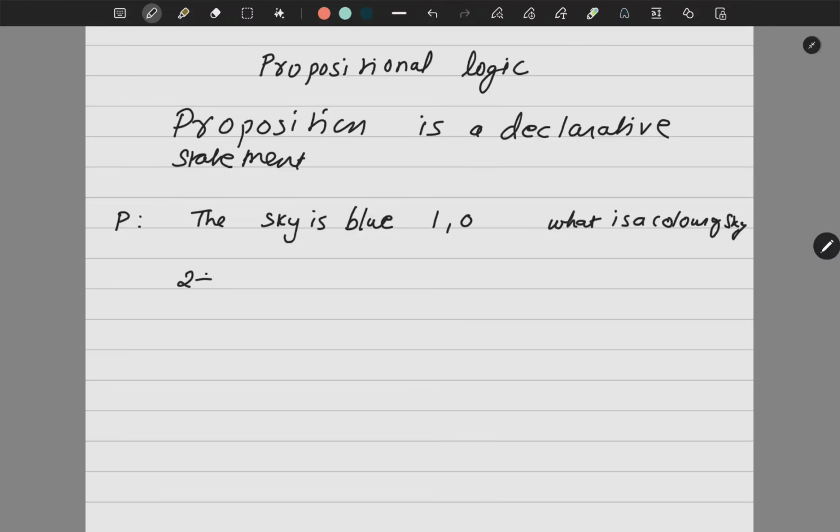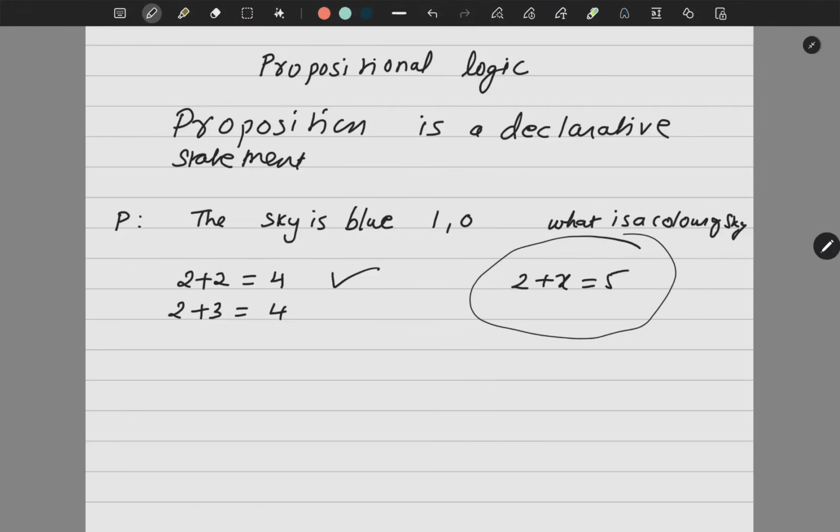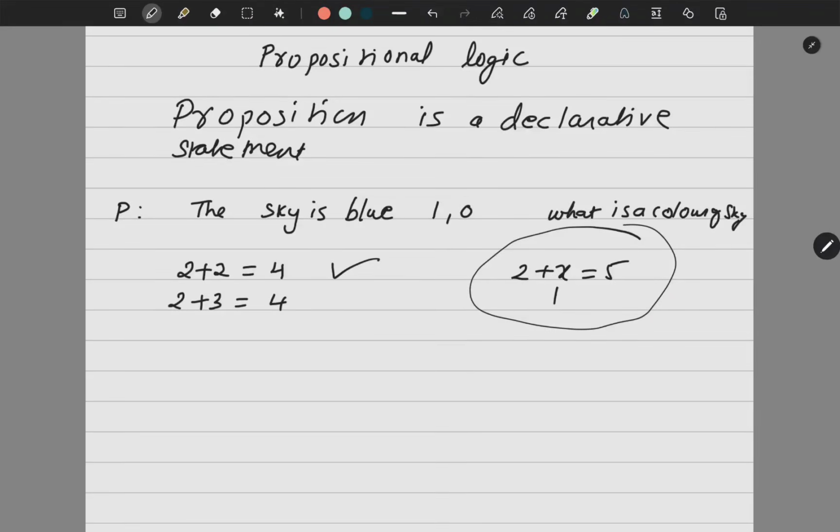Same way if I say 2 plus 2 is equal to 4, it is a declarative sentence which has a truth value yes, true or 1. If I say 2 plus 3 is equal to 4, then it is also a declarative statement which is false, right? Now if I say 2 plus x is equal to 5, this is not a declarative sentence because I don't know the nature of x.